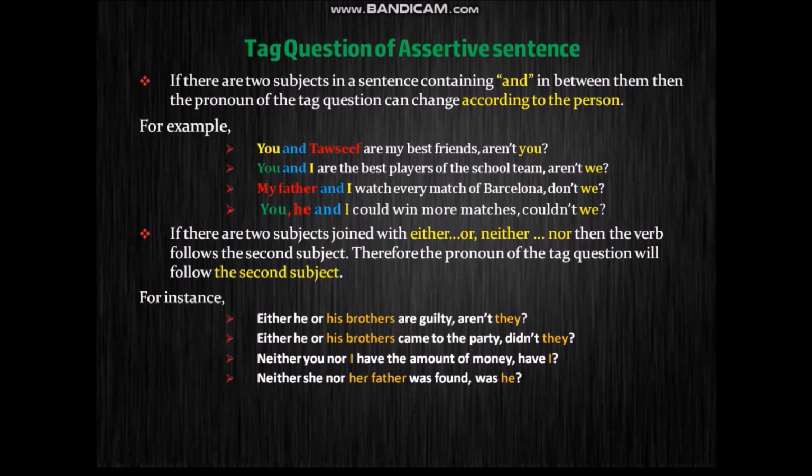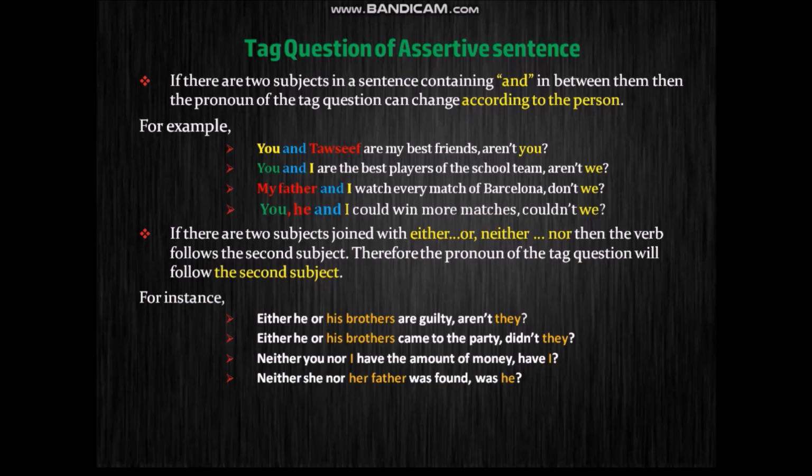Alright? Next, neither you nor I have the amount of money. Have I? Well, for your kind information, neither is a negative word. That's why the statement is negative and the tag question will be affirmative. Neither you nor I have the amount of money, have I?